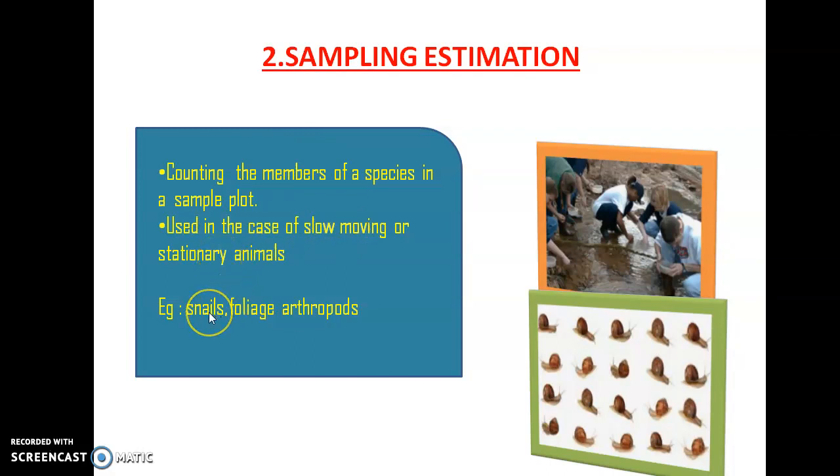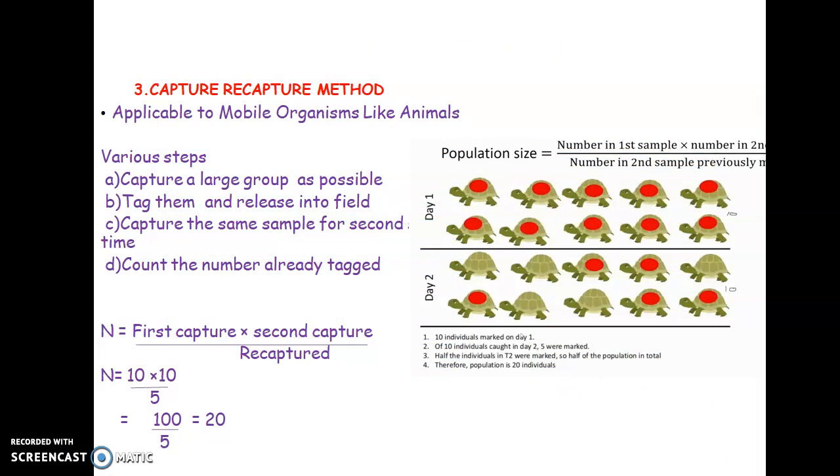For example, you may know that snails are very slow moving organisms. Here you can see that some persons or scientists are counting or estimating the number of snails in a pond. So this is an example of sample estimation. Then comes the capture recapture method. I think there is no need to repeat this particular slide because I have already told you what is meant by the capture recapture method, right?